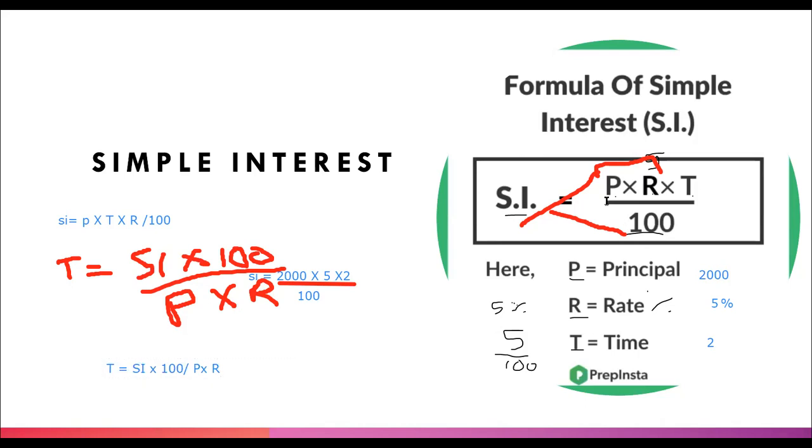Now if we have to find this P, how will we find it? Again, simple. Instead of P, we will take T down and P up. So the formula for P is simple interest into 100 divided by R into T. Easy. Similarly, you can form the formula for R.